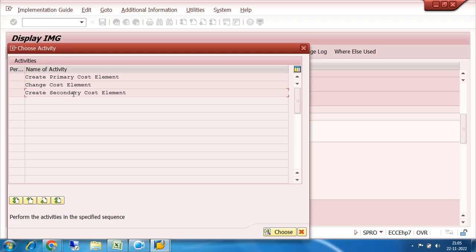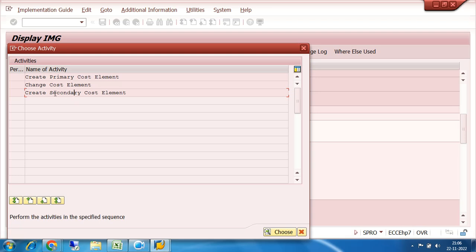Secondary cost elements are those elements or those master data which identifies the allocation, apportionment, redistribution purpose in costing. Okay, in costing normally the data or information or cost is allocated from one cost center to another, distributed. Okay, there are different methods of distribution.